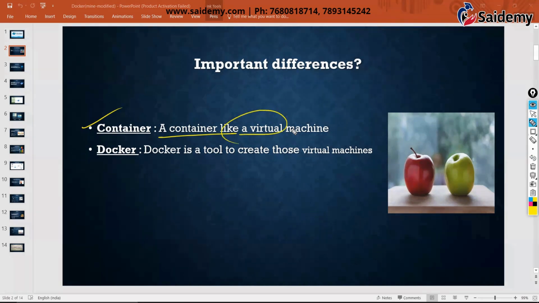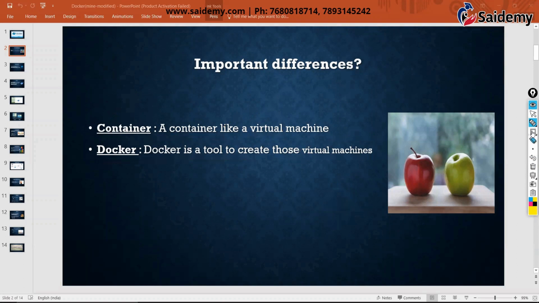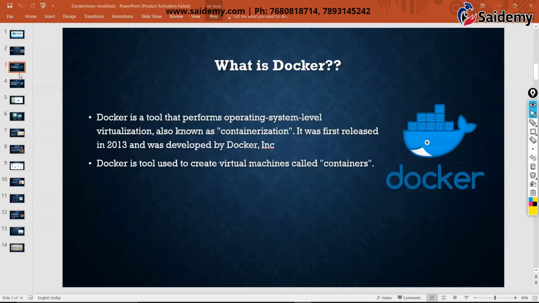An EC2 instance is a virtual machine, which you cannot see or touch, but still you can use. My laptop is a physical machine, which I can touch. So a container is also like a virtual machine, and Docker is a tool to create those virtual machines, or you can call them containers.